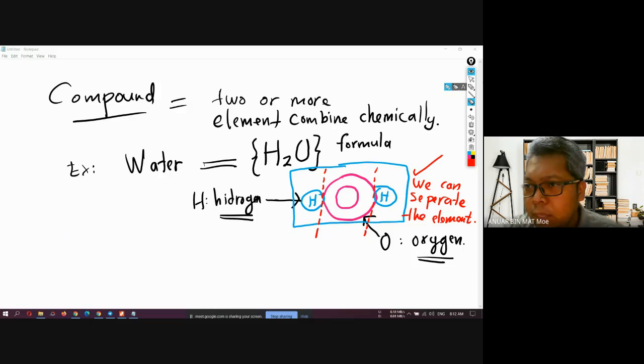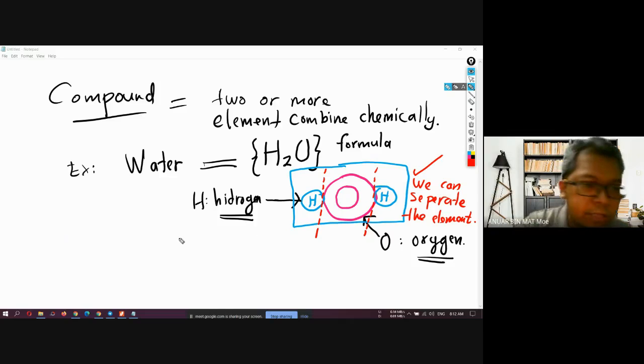And then, for other compounds, for example, what are the other compound names?